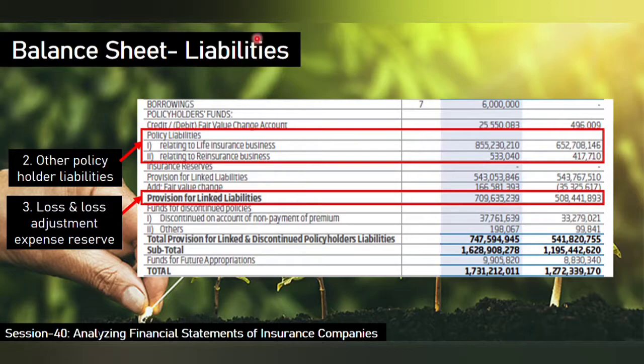Now on the balance sheet, we have the other policyholders liability and the loss and loss adjustment expense reserve. So these are the heads. Other policyholders liability comes under this, relating to life insurance business and relating to reinsurance business. Whatever figures are mentioned here are in thousands of rupees, so you have to multiply the figure by 1000 to get the total value.